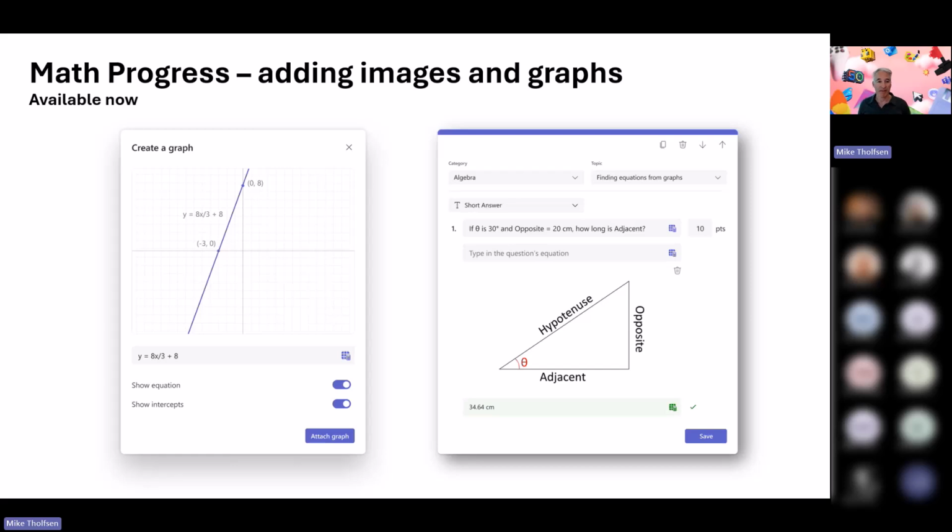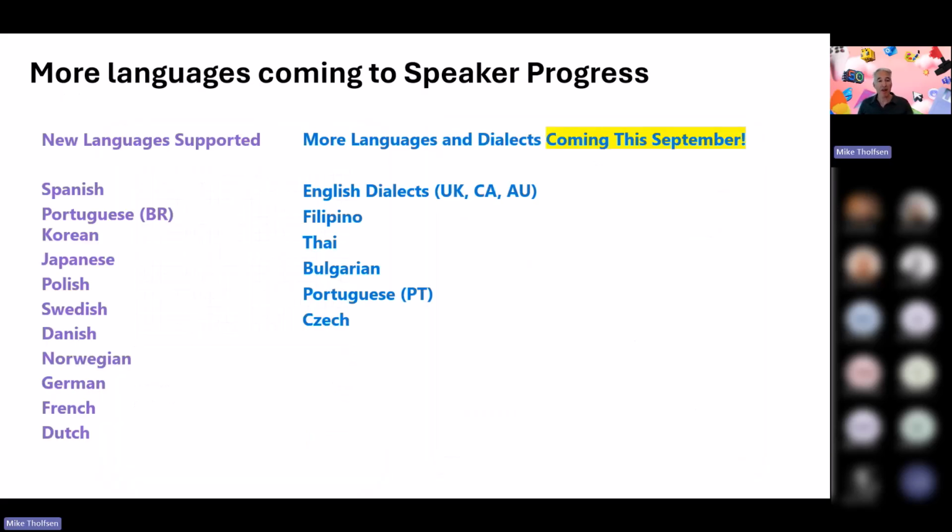Those were top requests. In terms of speaker progress, and that was what Samantha showed briefly in the LMS, we've added some new languages recently, things like Polish and I think Dutch and Swedish and a couple others. And we have even more languages coming this September. You can see right here in the right-hand column. So that's going to be rolling out very soon.